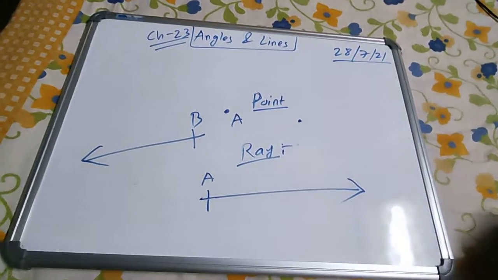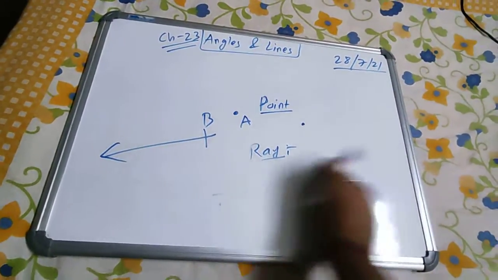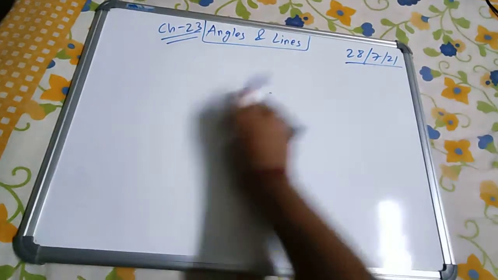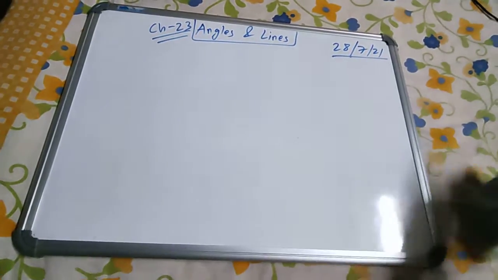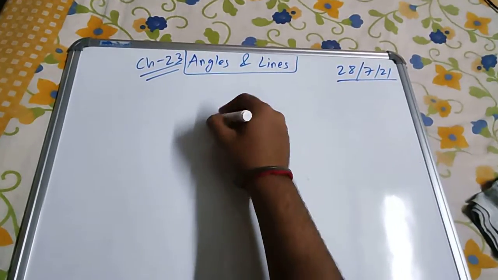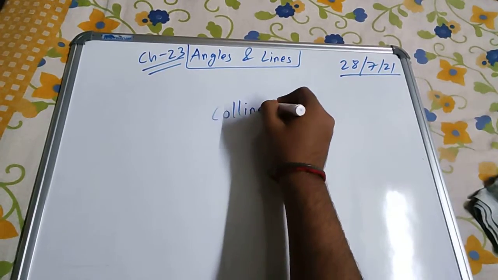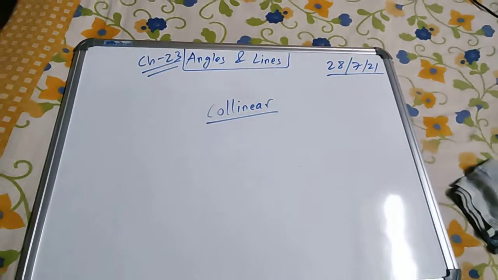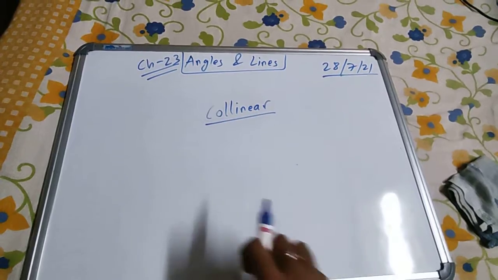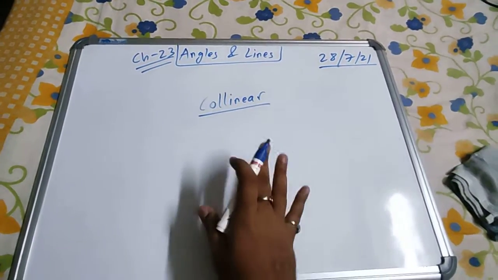Next comes collinearity. The word collinear is an important term which you are learning right now, but you will need it up to class 10, because you will have maths up to class 10.